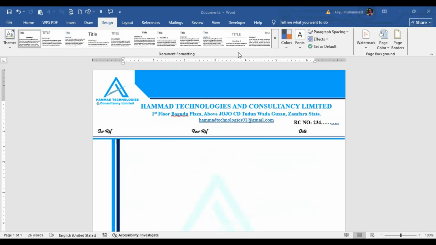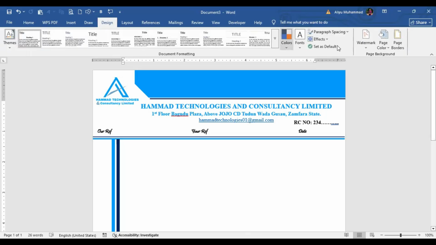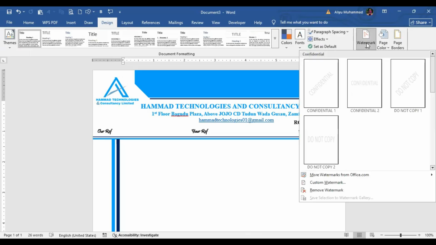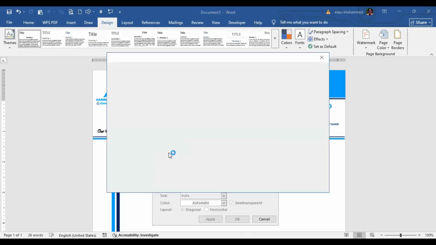Yeah, watermark space. So let's remove it and insert it, please. Let's remove it together and insert. You just come to this one. So now, as you can see, I have removed the watermark. If I want to put my watermark, let's say I'm in this home menu bar, I'll just come to design. Then I'll come to watermark. You see, design, watermark. Then I'll click on custom watermark. Then I'll click on picture so that I can select the image I want to use as my watermark. I'll click on select picture.